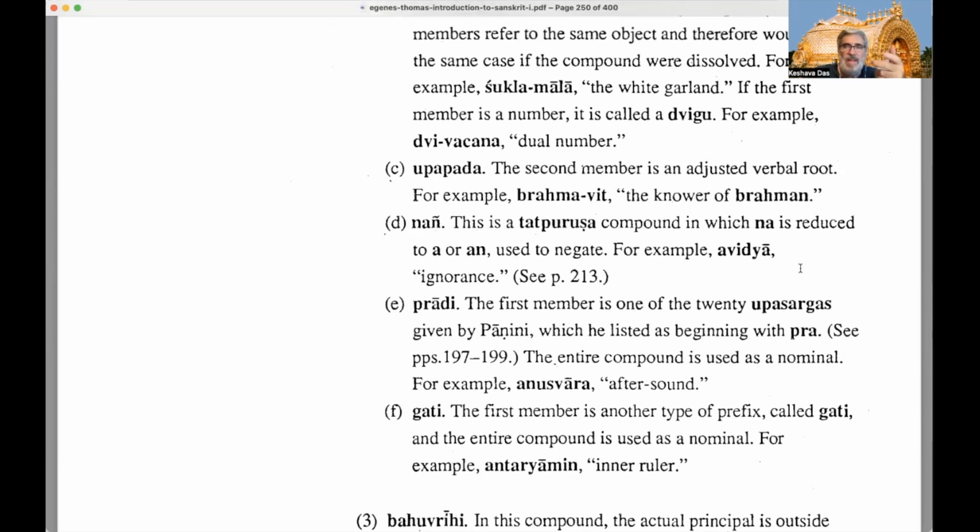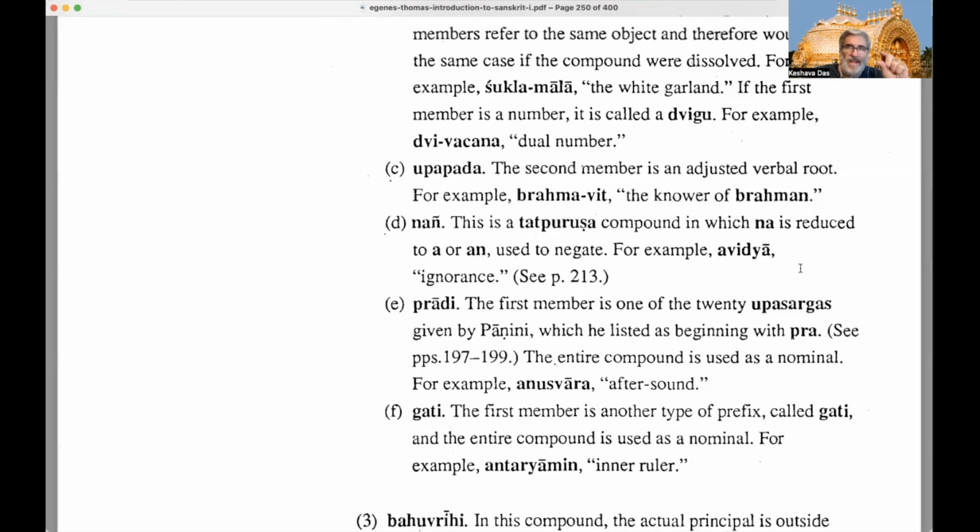So the example is, and I think we discussed this before, vidya means knowledge. So avidya, right? Avidya means no knowledge, right? We have also, for instance, ananta, right?